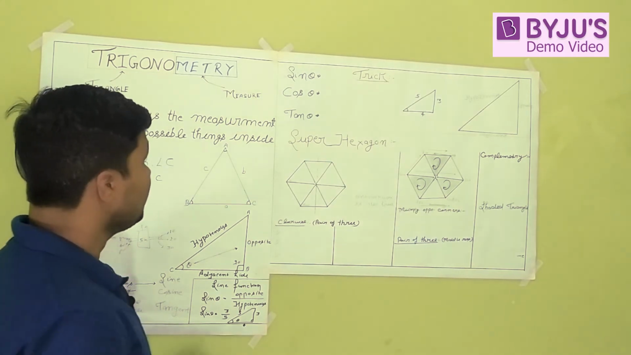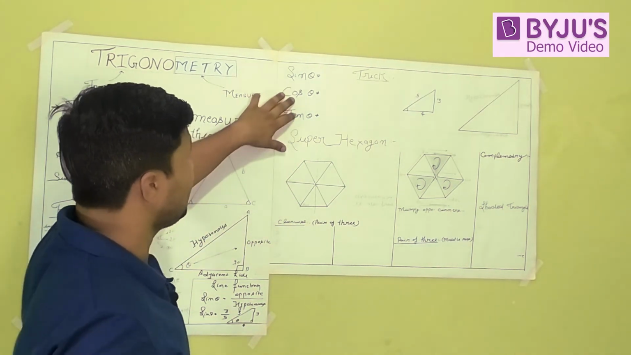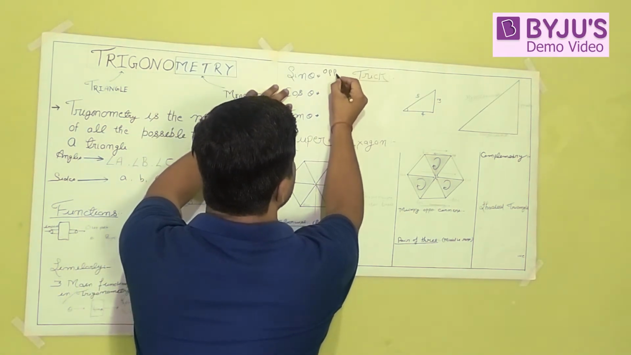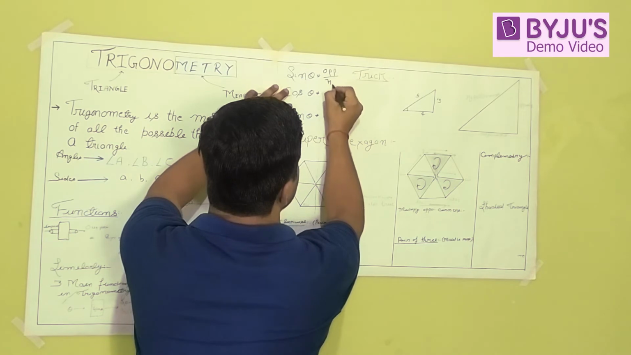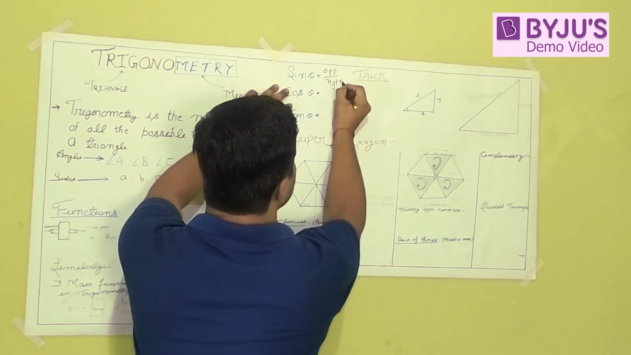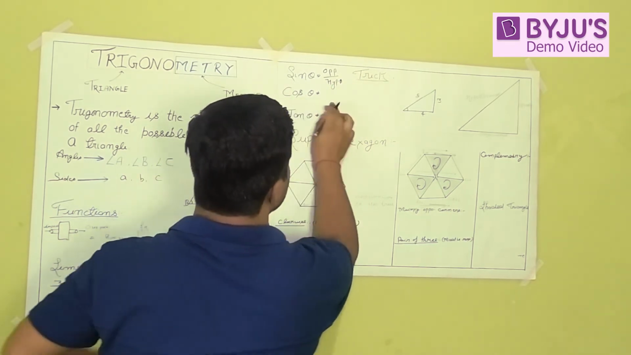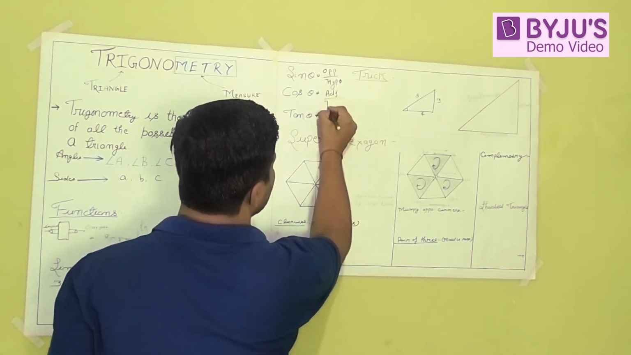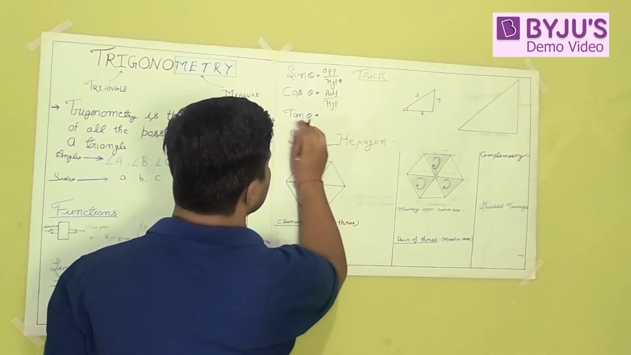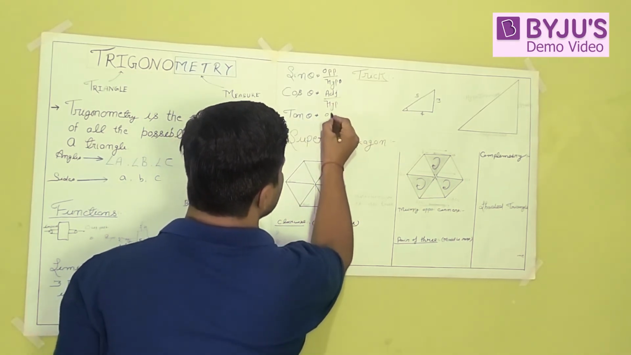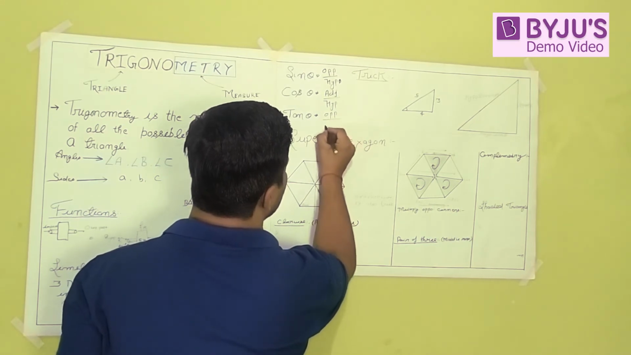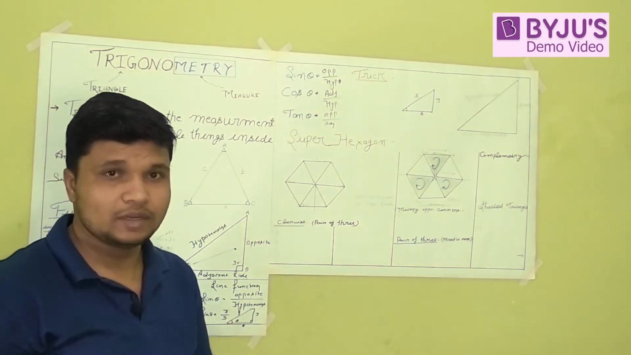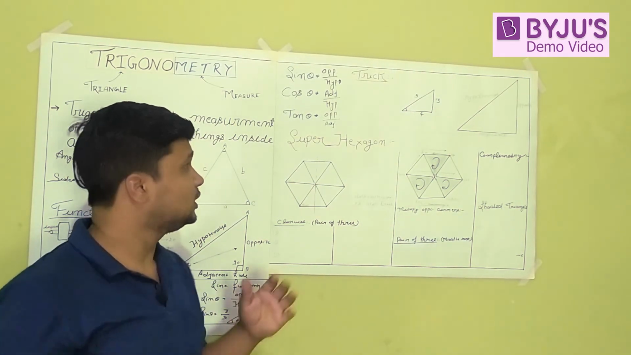Okay, let me explain the other functions. Sine is opposite upon hypotenuse. This is cosine. Cosine is adjacent upon hypotenuse, and tan is opposite upon adjacent. Now a question should arise in your mind: how can you remember these functions?